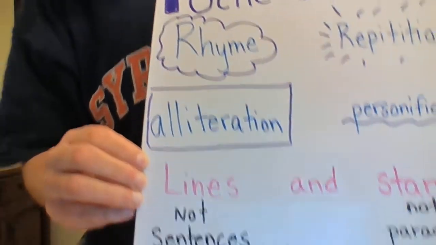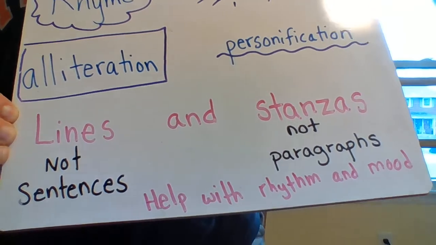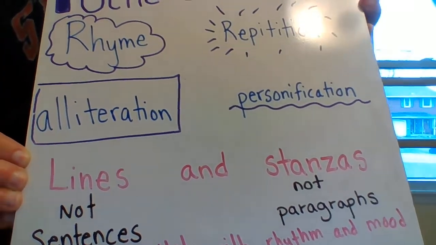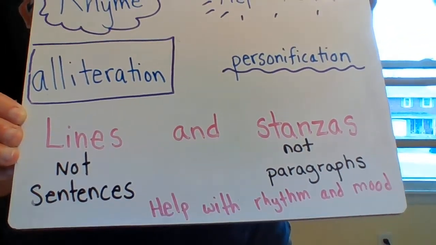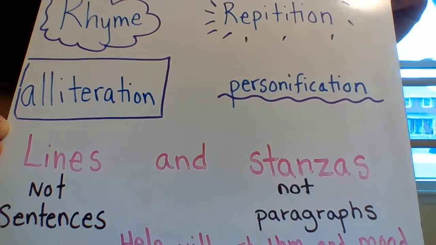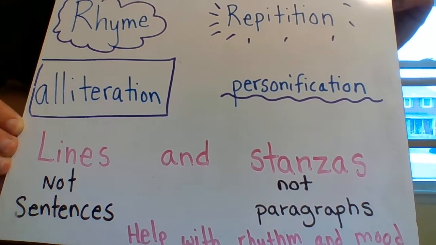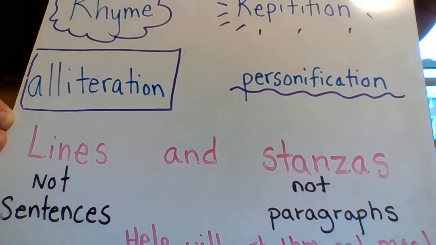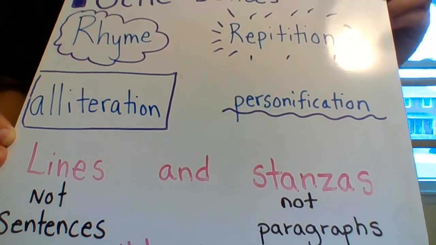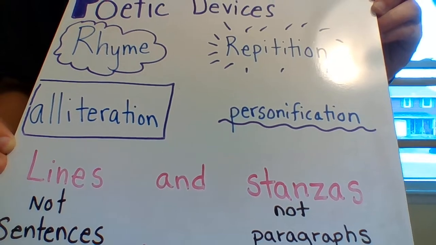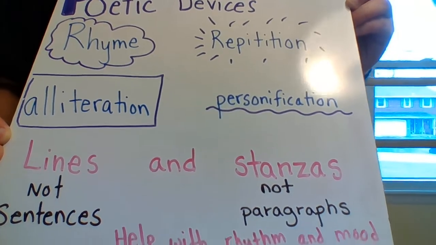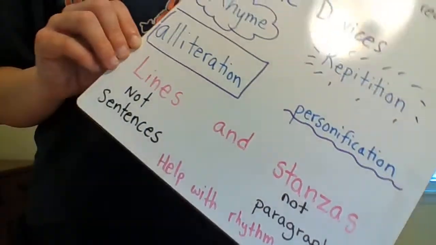We also know that poets, and you guys, when you become poets in the next couple weeks, you're going to write lines, not sentences, and stanzas, not paragraphs. So that's a big difference. We're not going to be writing sentences or paragraphs. We're going to be writing lines and stanzas. And lines and stanzas and poetic devices come together with rhythm and mood to help